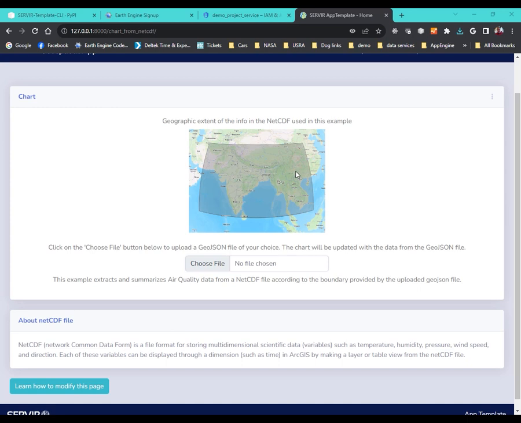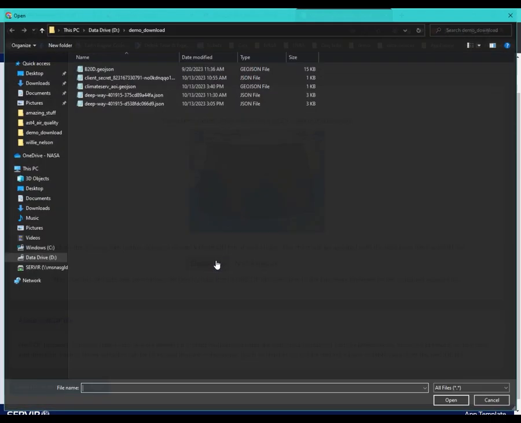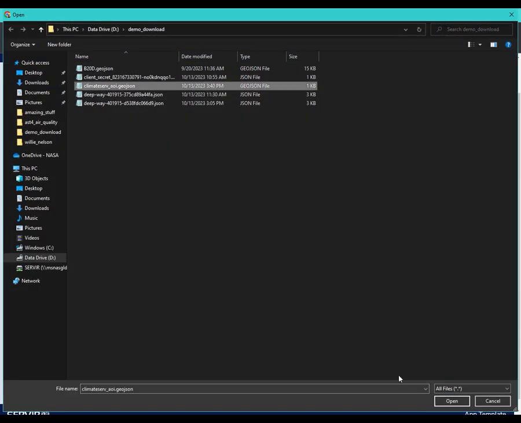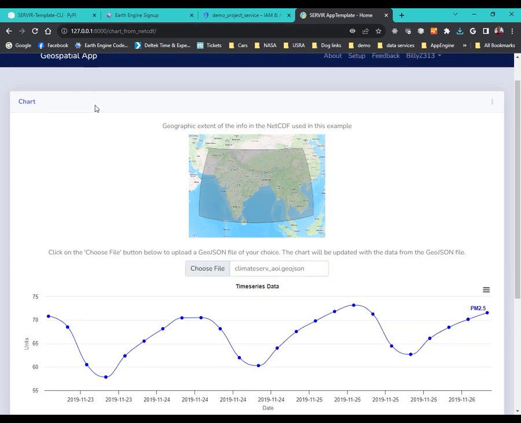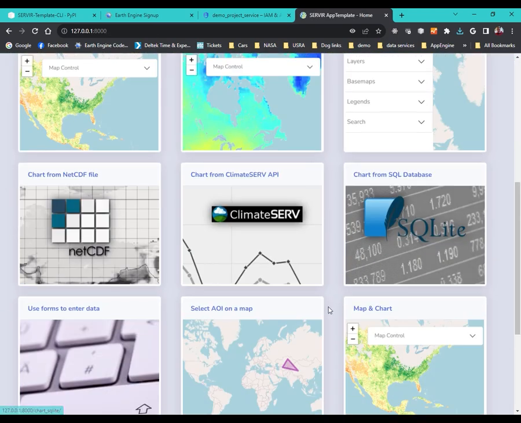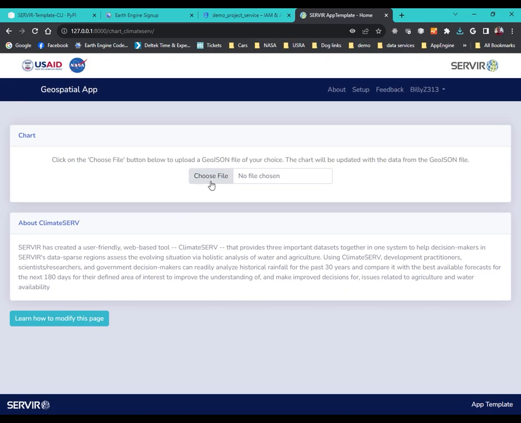We have to upload a GeoJSON to test this that is in this area. I happen to have one. I just created it on ClimateSERV and downloaded it. So that uploaded it, and that used the NetCDF that we had downloaded earlier for the data file. Chart.